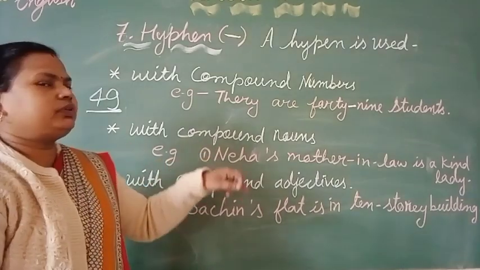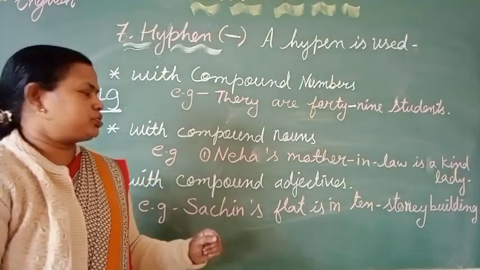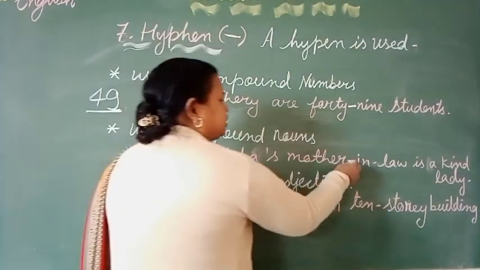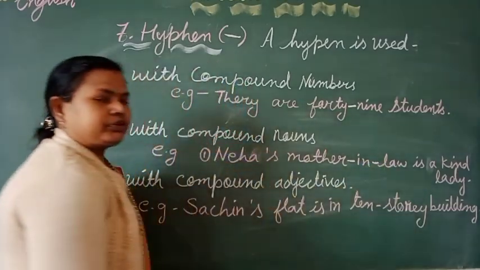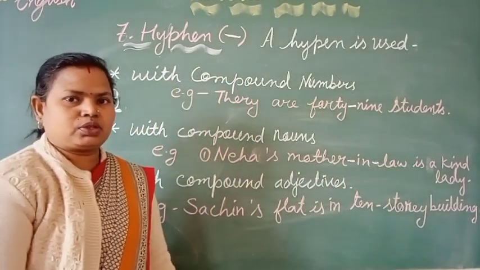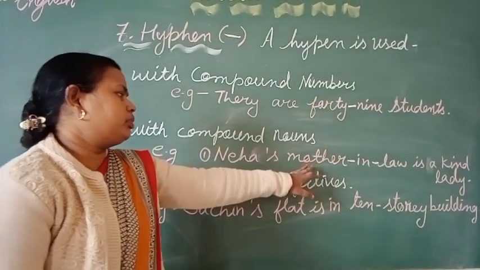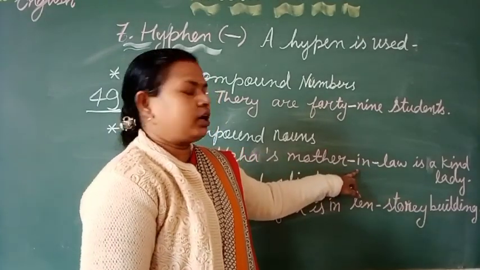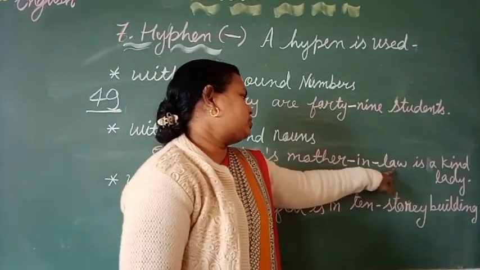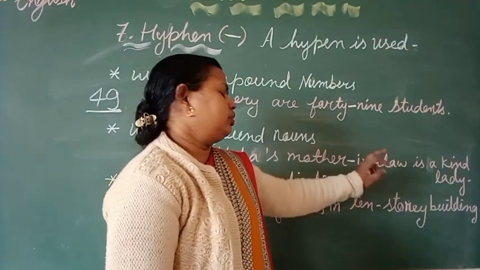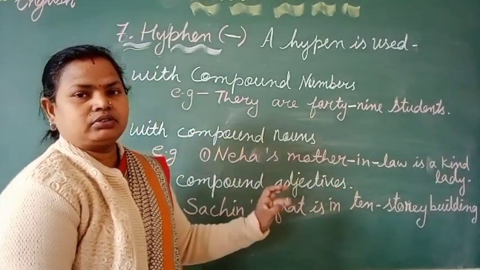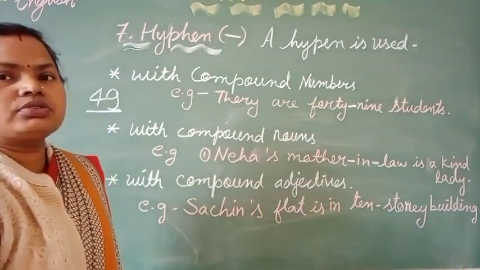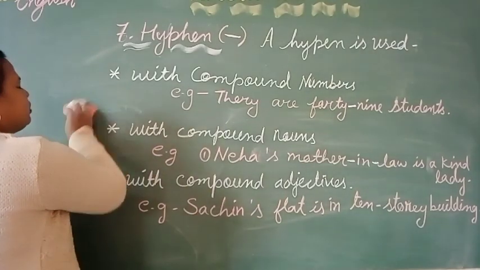Second, that is with the compound noun. There are many compound nouns. Suppose here I have written an example: Neha's mother-in-law. You know, mother-in-law refers to one person, so it must be joined together. So between the words, mother hyphen in hyphen law. So the hyphen is used between the 3 words, called a compound noun, mother-in-law. In that way, father-in-law, daughter-in-law, sister-in-law, grandfather-in-law. For such words we use the hyphen between them.